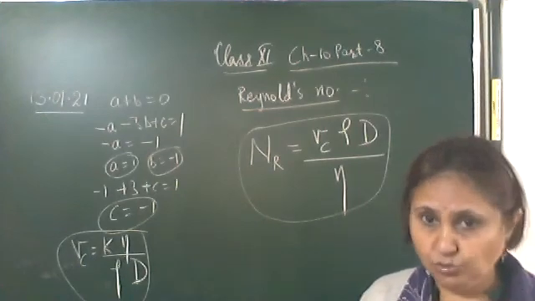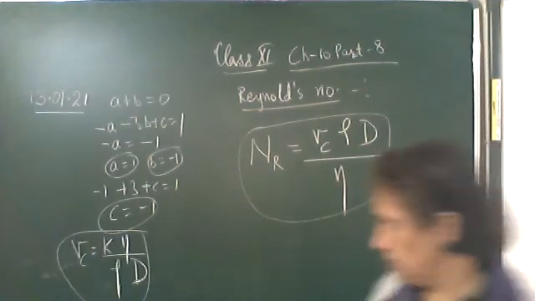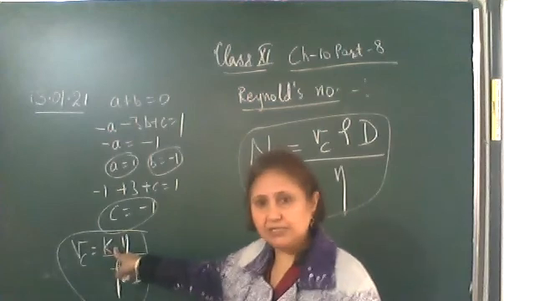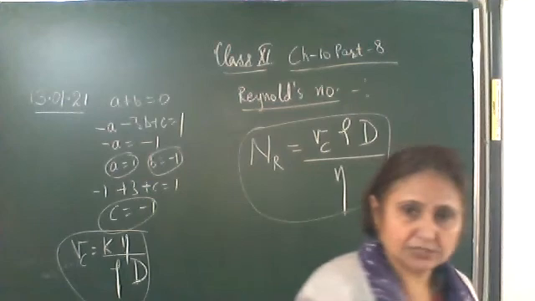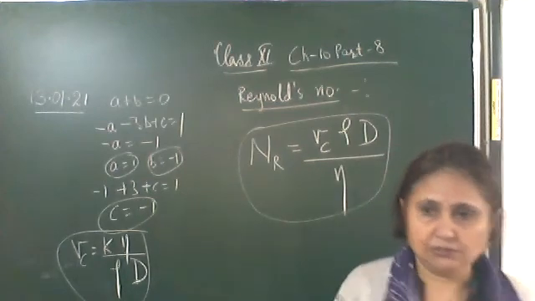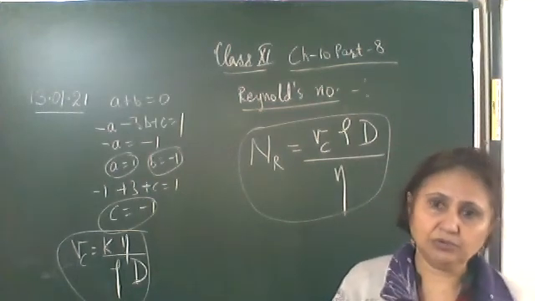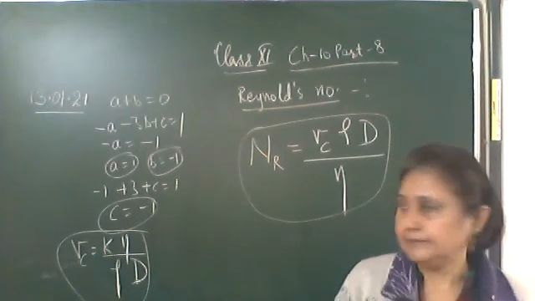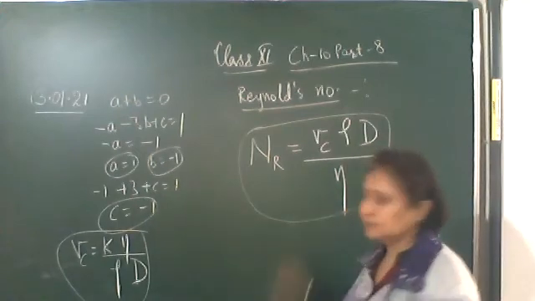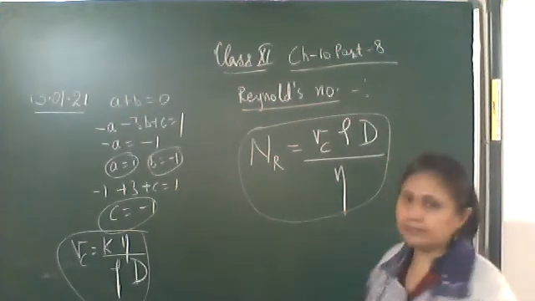Okay, so it is unitless, dimensionless, because this was a dimensionless constant. So write down, it has no unit, no dimensions.